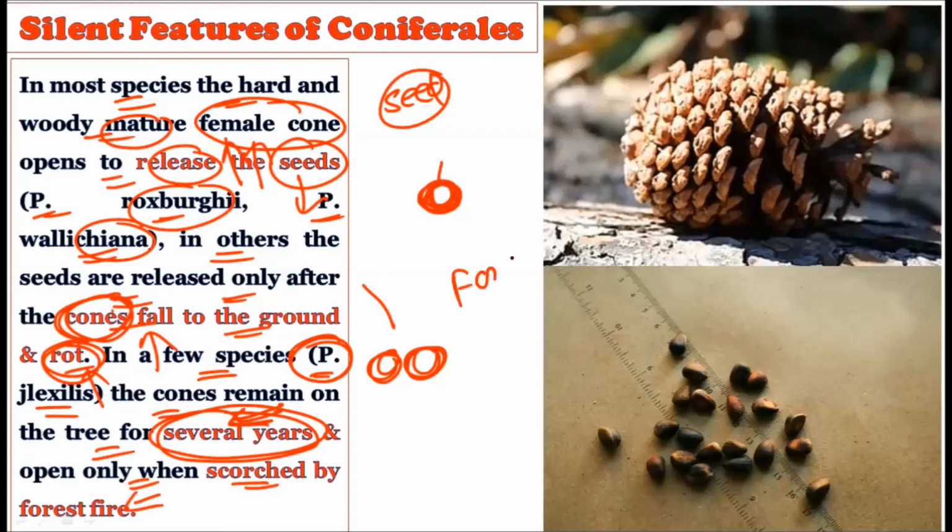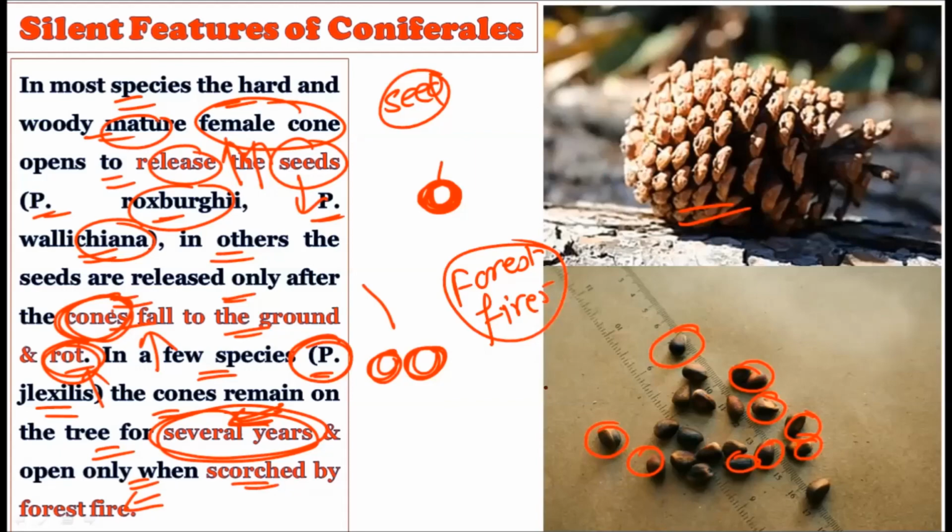That is, forest fires are essentially required to scorch these particular female cones. So once the forest fire is there, the scorching occurs in the female cones, and the seeds are liberated through these female cones. Seeds look like this, and these seeds will germinate to create the new plant. So once the seed is formed, how it will be released from the Pinus tree differs from species